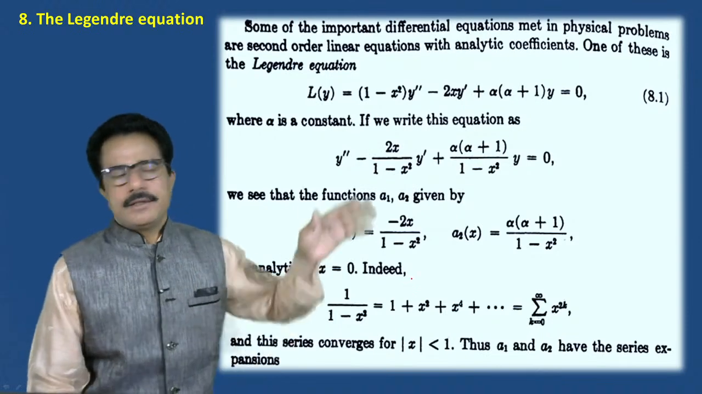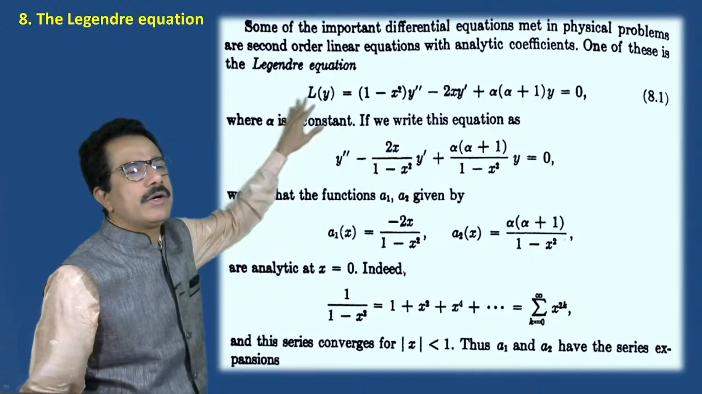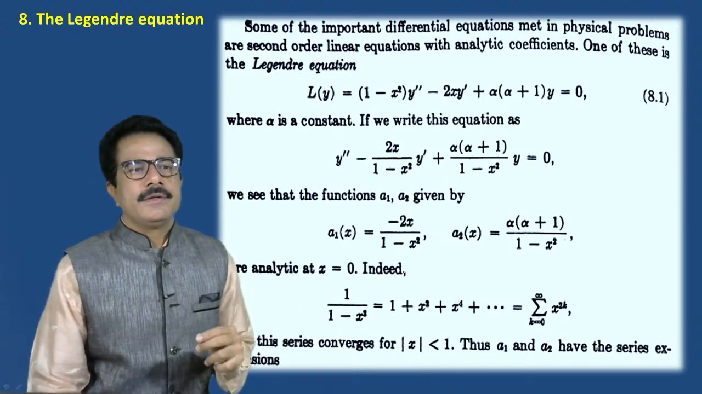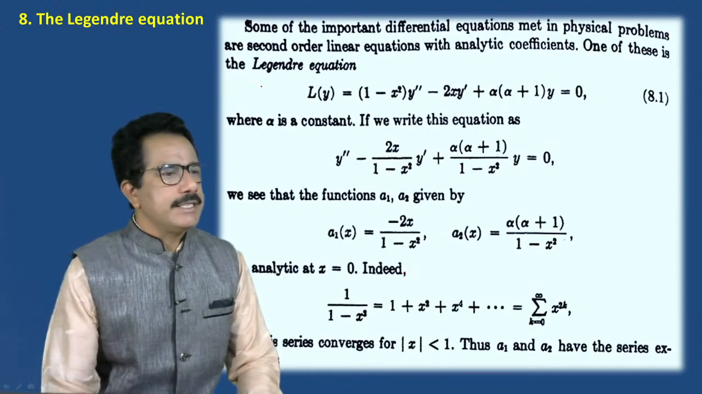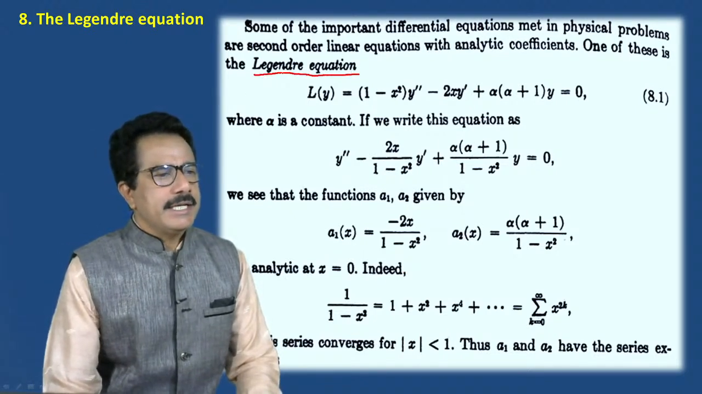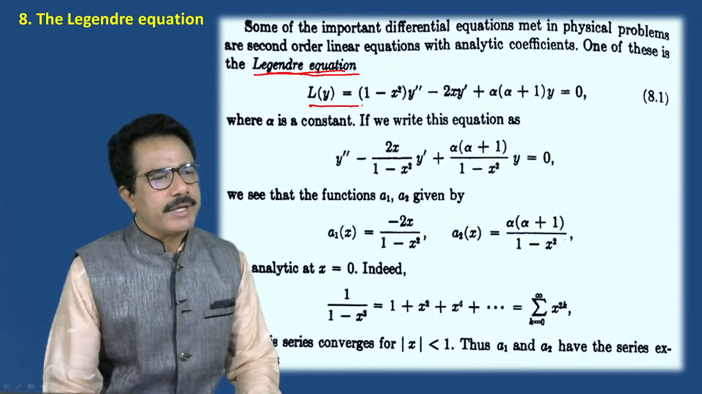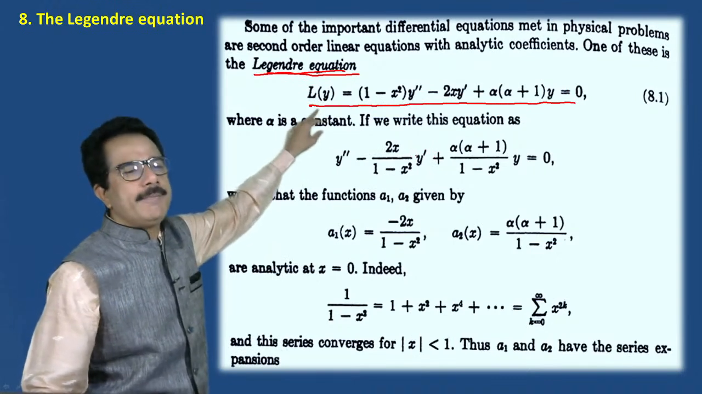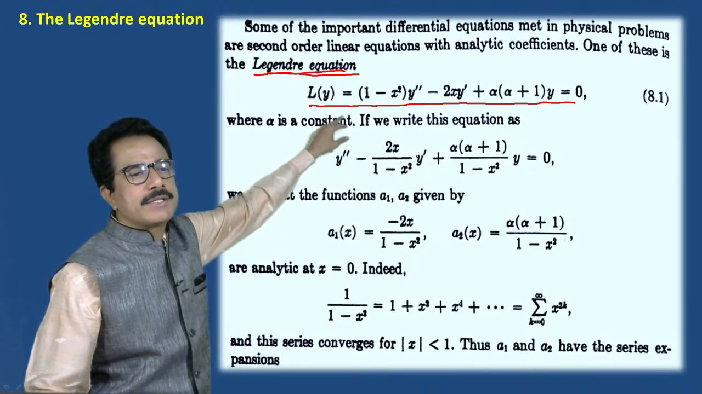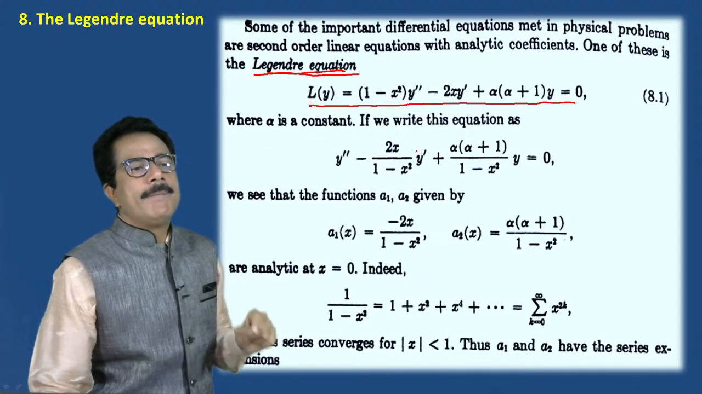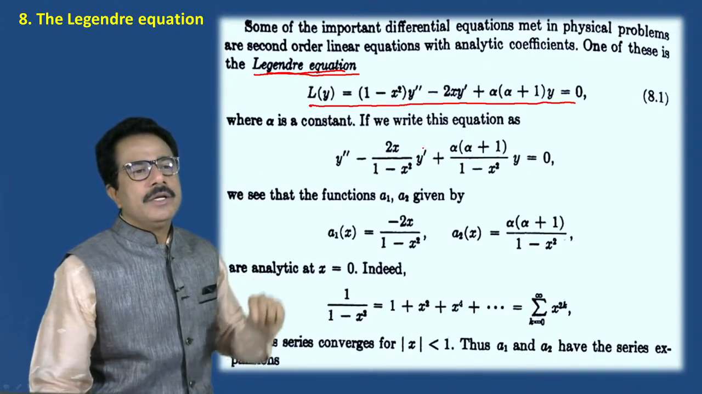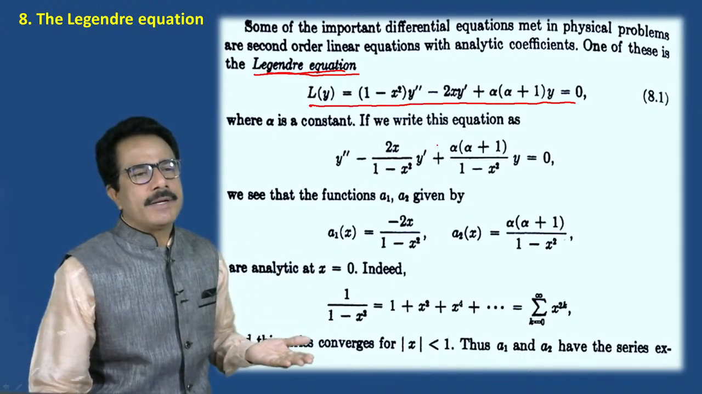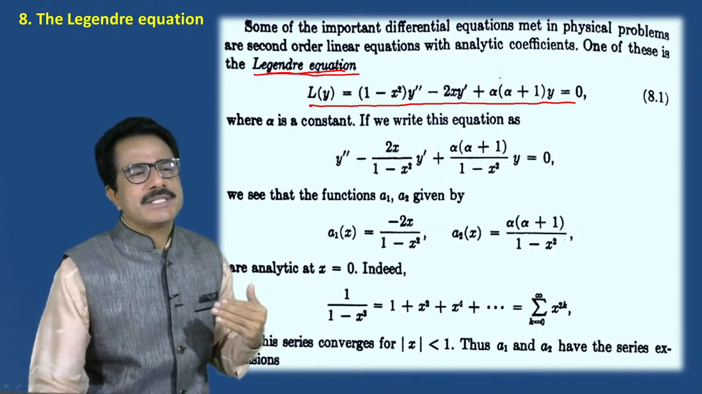So the frequently used equation is a second order linear equation with analytic coefficients, and one of these equations is called the Legendre equation. This is the Legendre equation: L of y equals 1 minus x square into y double dash minus 2x y dash plus alpha into alpha plus 1 into y. Suppose alpha is a constant.